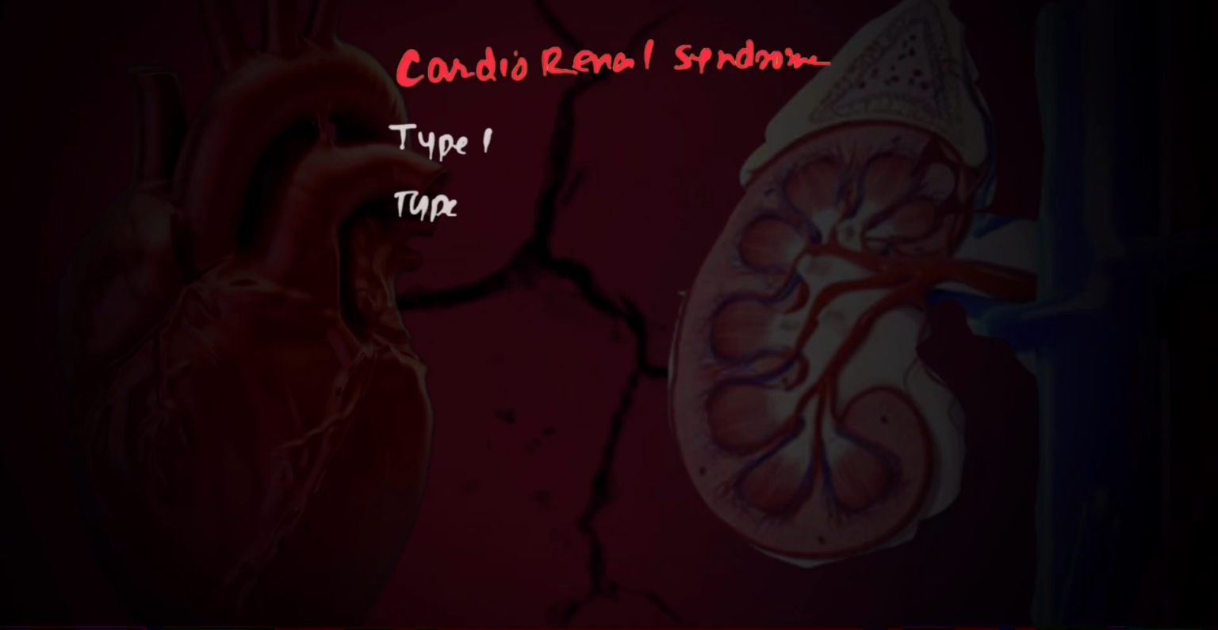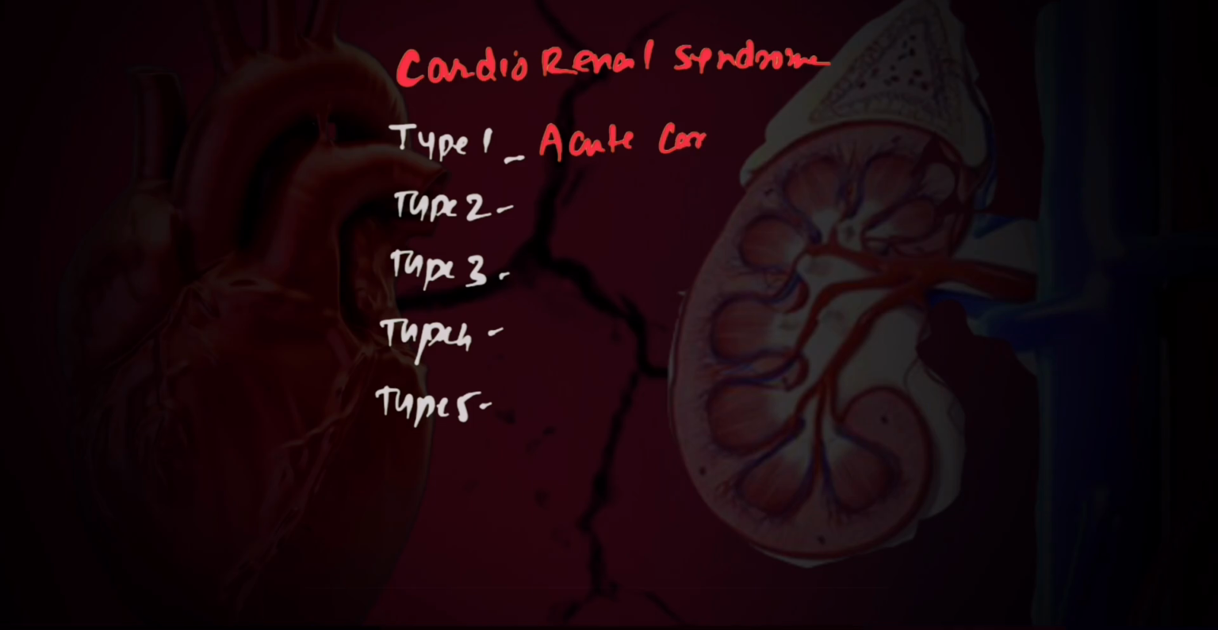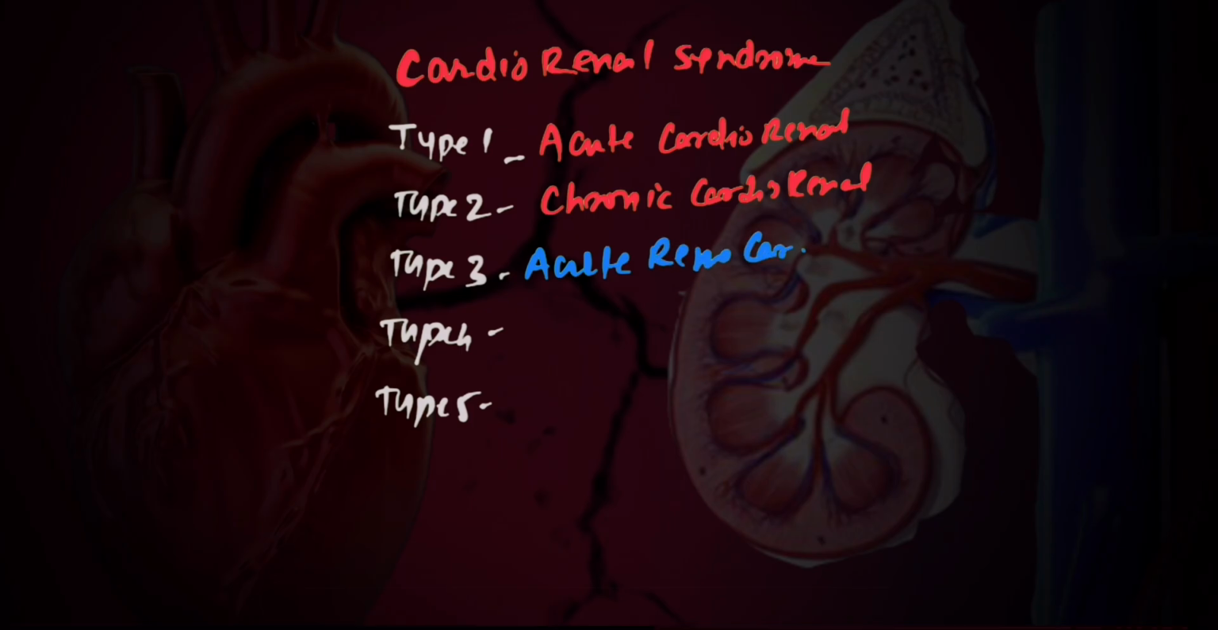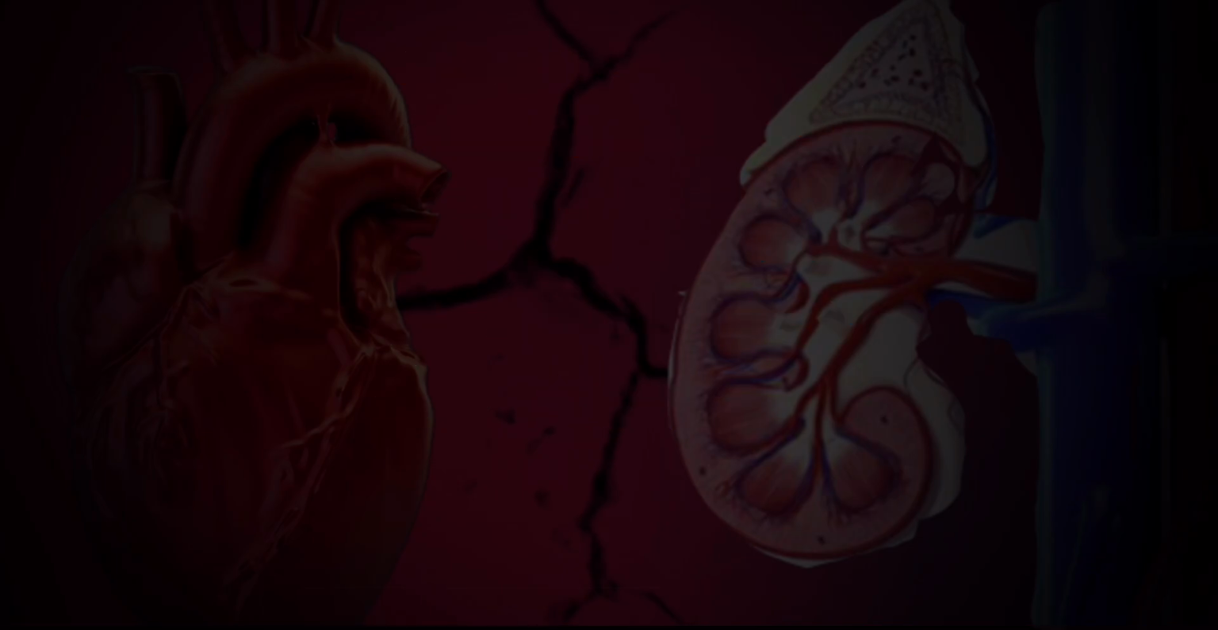The cardiorenal syndrome is divided into 5 types. We will see them one by one. The type 1 is acute cardiorenal syndrome. Type 2 is chronic cardiorenal syndrome, and the third type is acute renocardiac, and the fourth type is chronic renocardiac, and type 5 is secondary, which means secondary to some systemic disorder. Now we will see each of them in detail.